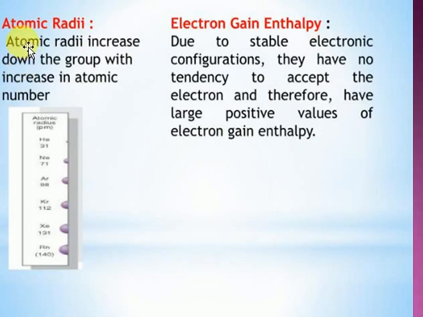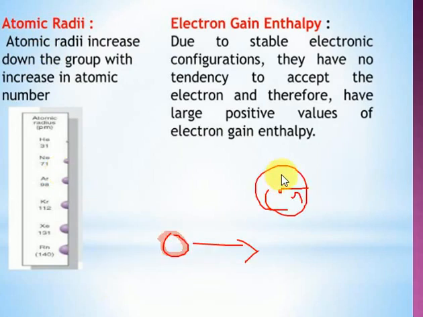Next one is the atomic radii. What is meant by atomic radii? The distance between the nucleus and the outermost orbital. So atomic radii means, look at from this, the nucleus is there, this outermost electron is there. So how much length there is, that is called the atomic radius only. Generally, if you take any gas molecules, the atomic radius will be calculated like that only.